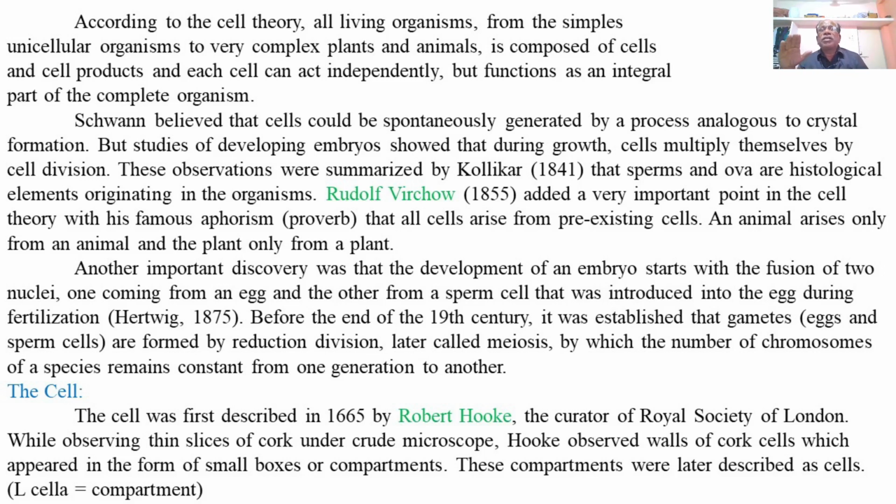The cell was first described or observed by Robert Hooke in 1665, while observing thin sections of cork under a very simple microscope. Hooke observed the cell walls of the cork cells, which appeared in the form of boxes or compartments, and these compartments were later described as cells.